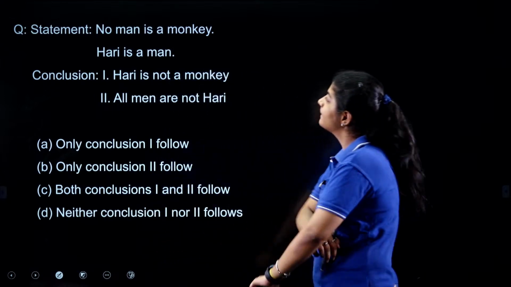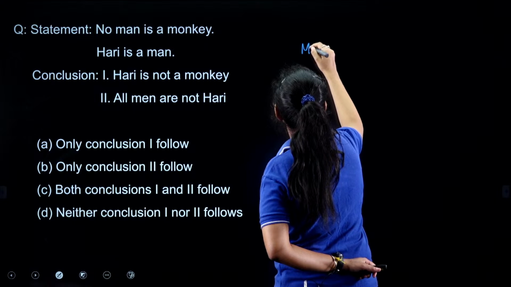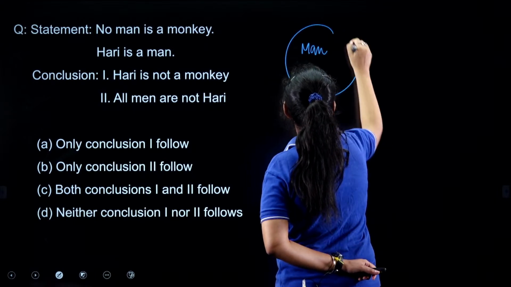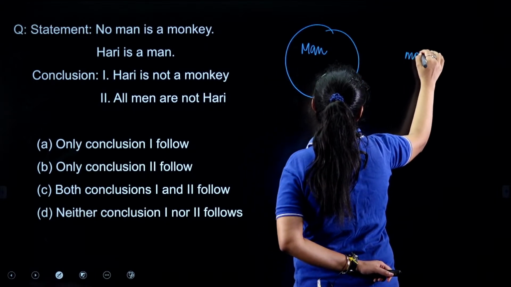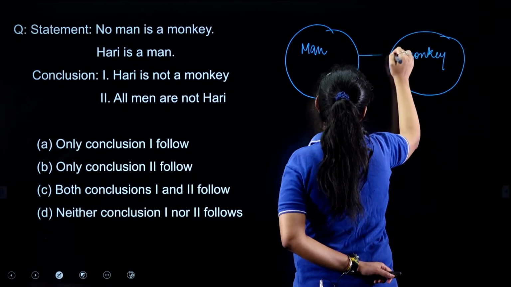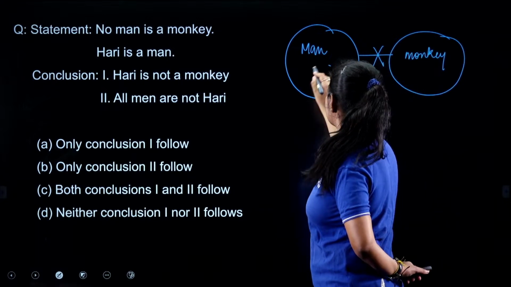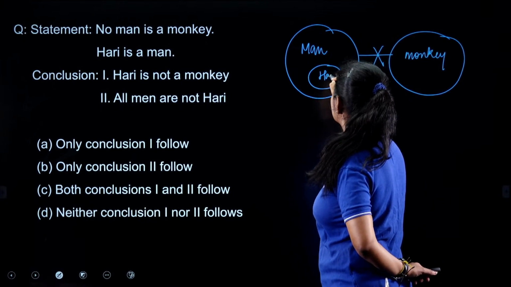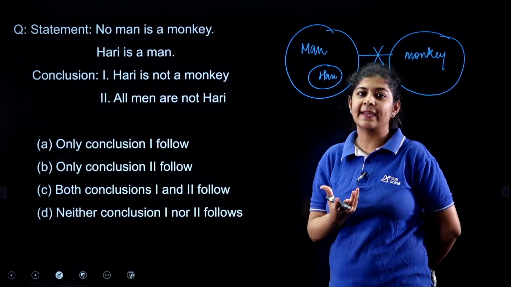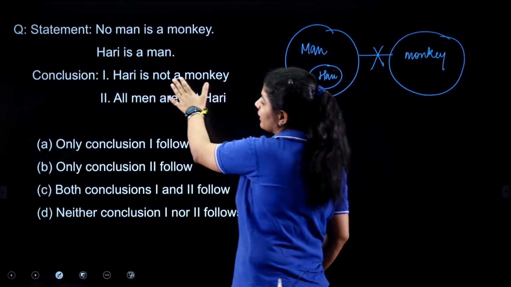Okay, let's see. The question is saying that no man is monkey, so here we are having man and here we are having monkey. So we can say that there is no connection between these two, and Hari is a man, so we can say that here we are having Hari. This is my basic diagram. Now on the basis of this basic diagram I need to check my conclusion.